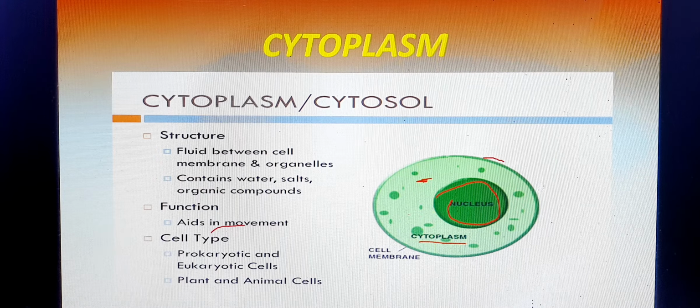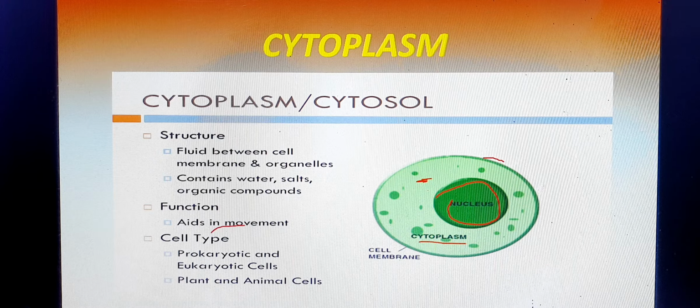So cytoplasm is a fluid present between the cell membrane and the nucleus, and it contains water, salt, some organic compounds, and also the organelles of the cell. The cytoplasm consists of two parts, cytosol and cell organelles. Cytosol is the chemical fluid present, and cell organelles are all types of organelles such as mitochondria, endoplasmic reticulum, and so on. This is present in prokaryotic cells as well as eukaryotic cells, so this is very important.